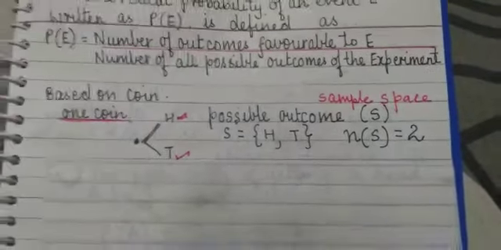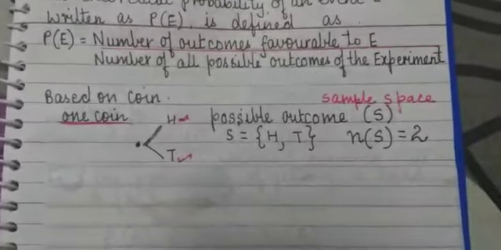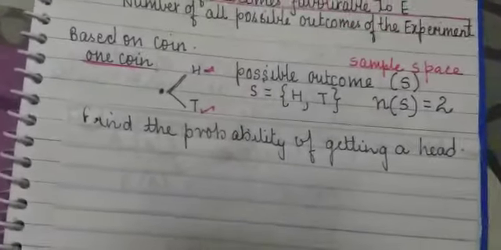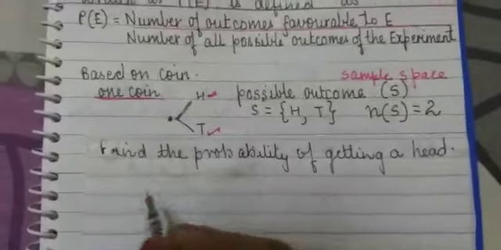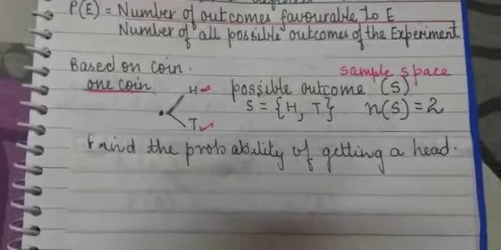Right. So see here, the total outcomes in one coin are 2. We have to find, when one coin is flipped, the probability of getting a head. What is the event here? The event here is that we should get a head.